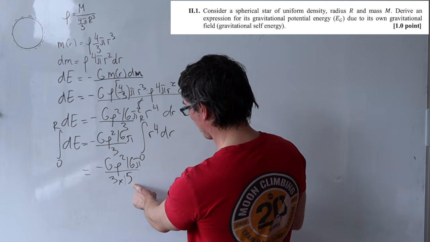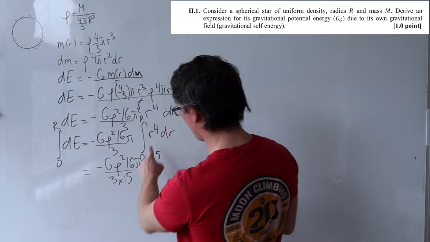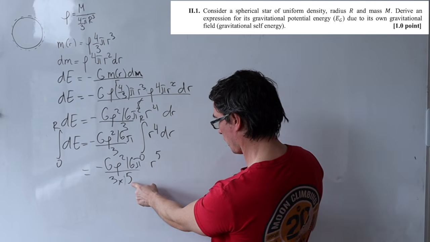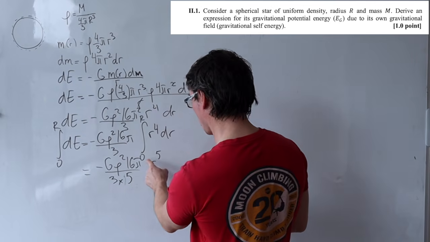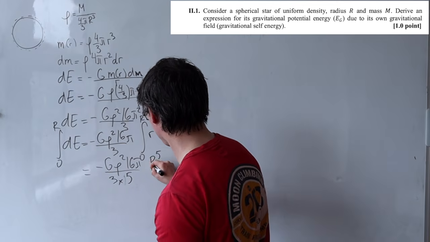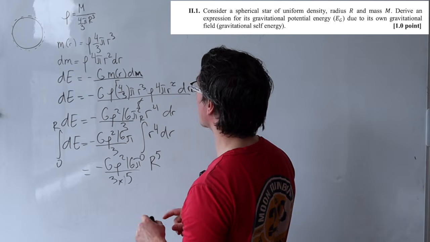The 5 is just coming from the integration because the integral of r to the 4 is just r to the 5 divided by 5, but this is evaluated between 0 and r, so I'm just going to write this as r to the 5th. Okay, we're almost there.